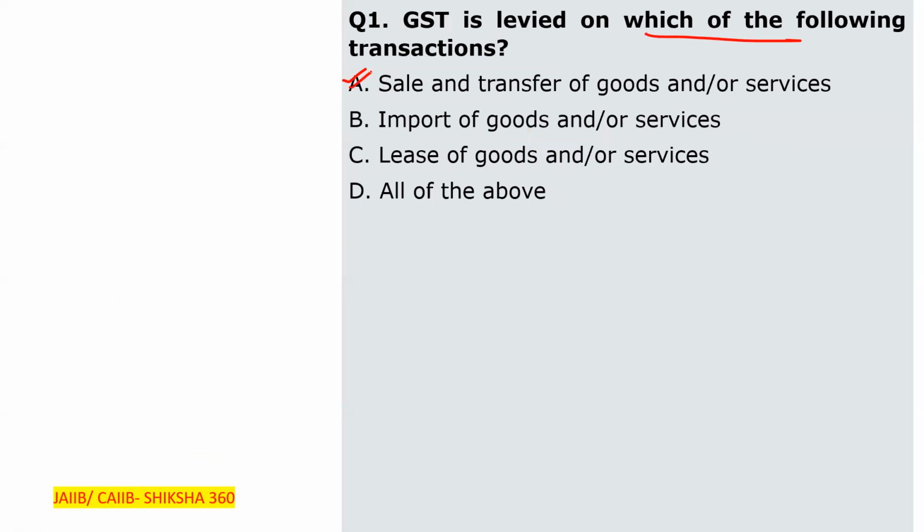Yes, this one is correct. Import of goods and or services, on that GST will be levied. Yes, this one is also correct. Lease of goods and or services, on that it will also be levied. So option D will be the answer, that is all of the above, because on whatever is mentioned in options A, B and C, GST is to be levied here.